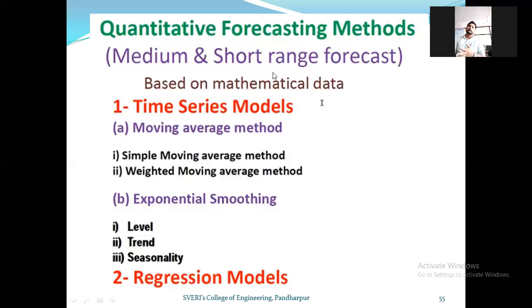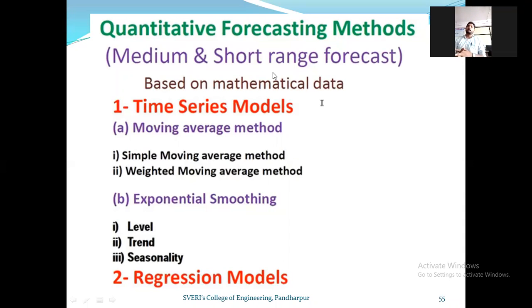In the Delphi method, the bias is reduced because of a panel of experts. But it largely depends upon the personal opinion or experience of that person. Other methods are mostly inaccurate, because we are not using any mathematical or statistical calculations in a subjective kind of method.